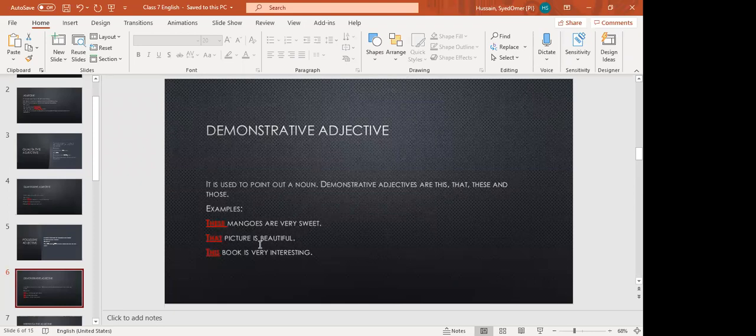That picture is beautiful. This book is very interesting. These, that, and this, all are demonstrative adjectives. These mangoes, mangoes noun, picture noun, book noun. Okay, there are other adjectives also, like sweet is also an adjective. Beautiful is also an adjective. Interesting is also an adjective, but these are qualitative adjectives. Here we are just talking about the demonstrative adjectives.